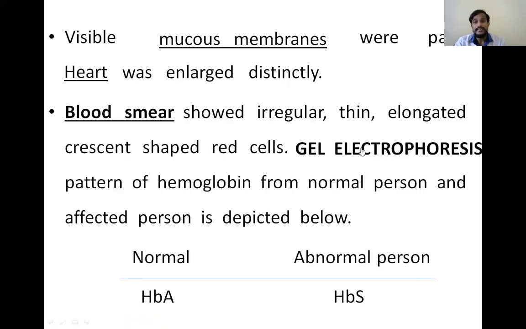Then after that, gel electrophoresis. The pattern of hemoglobin from a normal person and an affected person is depicted below. So in gel electrophoresis, there is a difference between the hemoglobin of the normal person and the affected person in this case. So the hemoglobin in the normal person is HbA and the hemoglobin in this person is HbS.